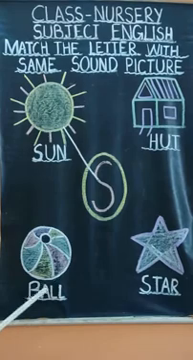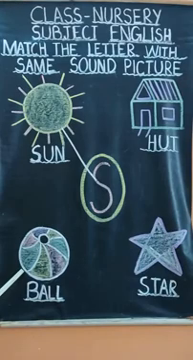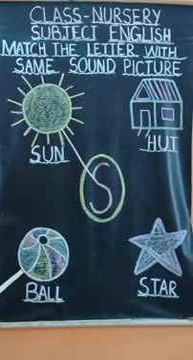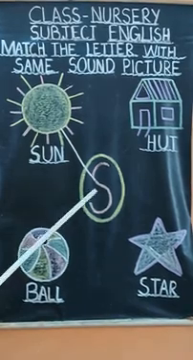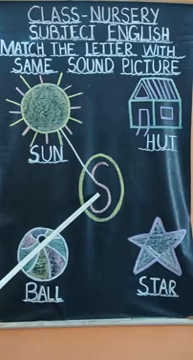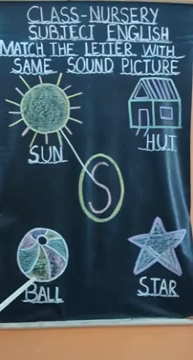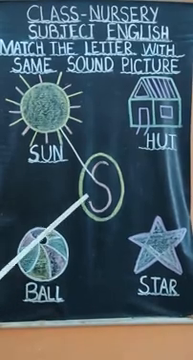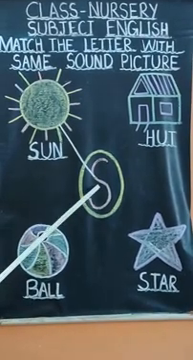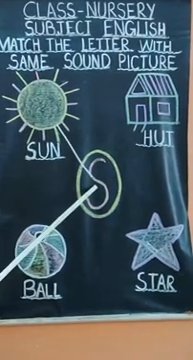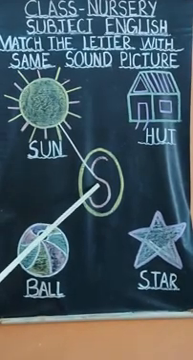Okay. Now, tell me, what is this? This is ball. The sound of picture ball is B. And the sound of letter S is S. So, listen carefully. The sounds are not matching with each other. The sound of ball is B and the sound of S is S. So, the sounds are different. Then you will not match it.